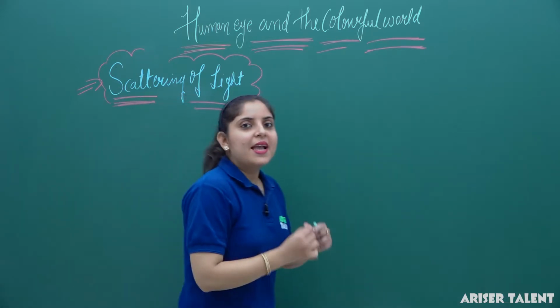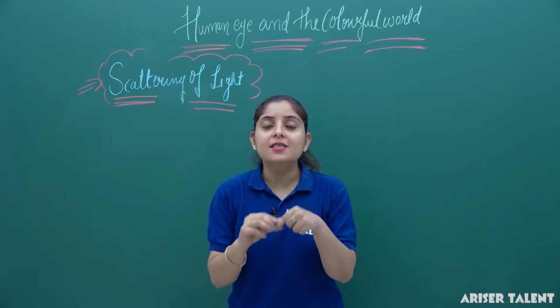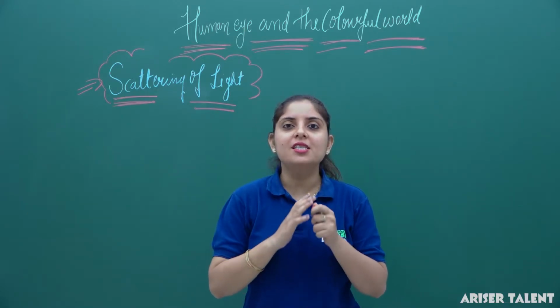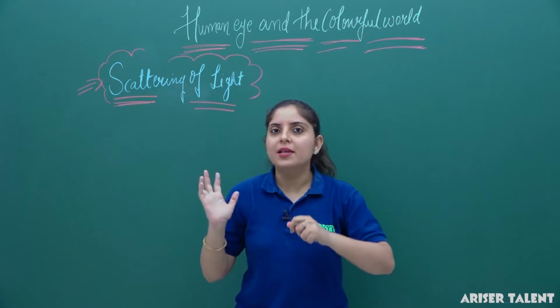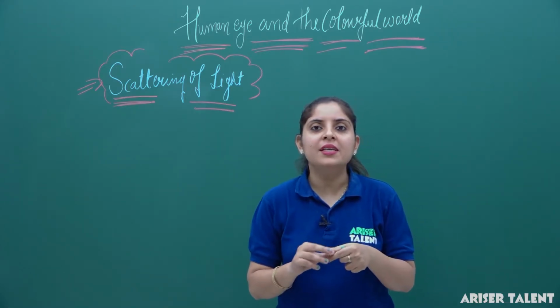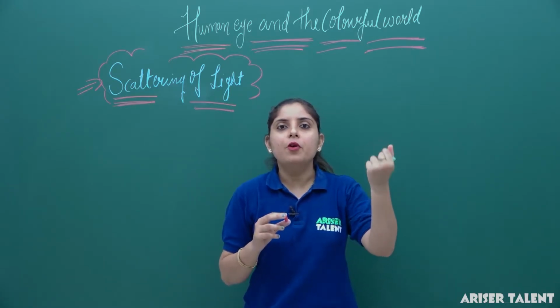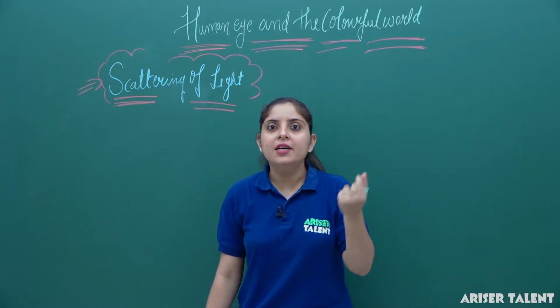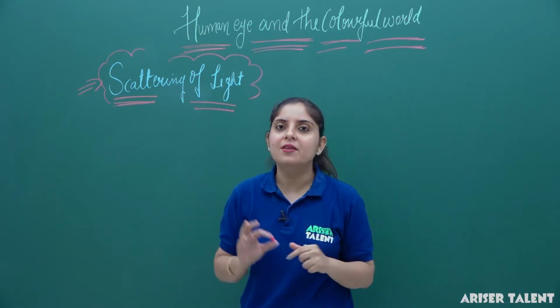Now, scattering of light. Scattering means spreading of light. The spreading of light in all directions is known as the scattering of light. In our atmosphere, many types of particles are present. We have water droplets, dust particles, smoke, and so many other particles in our atmosphere.